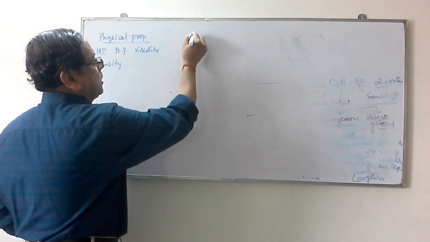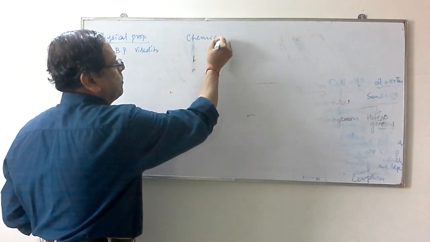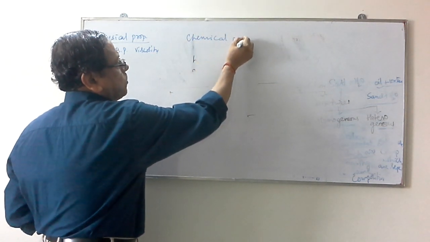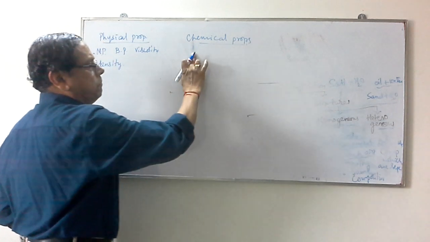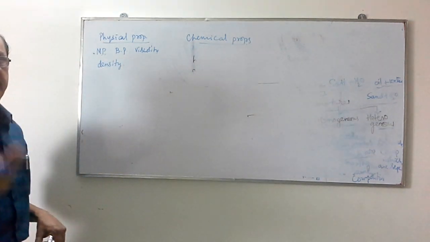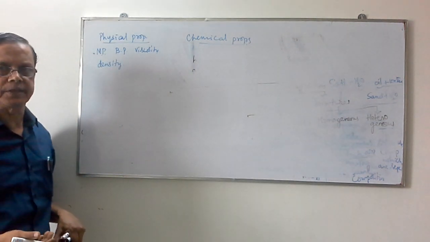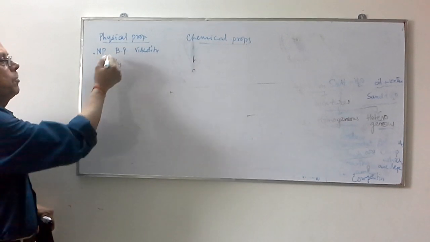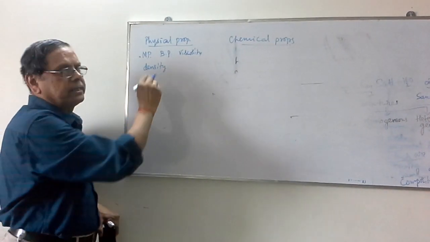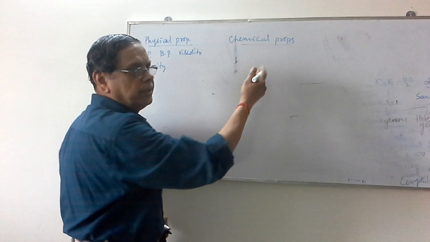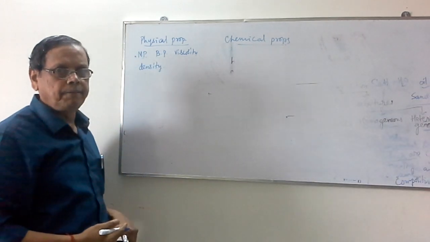Coming to the other properties, we have chemical properties. These properties are measured by changing the nature or composition of the substance. So we have physical properties, such as melting point, boiling point, etc., and chemical properties, which undergo chemical combinations.